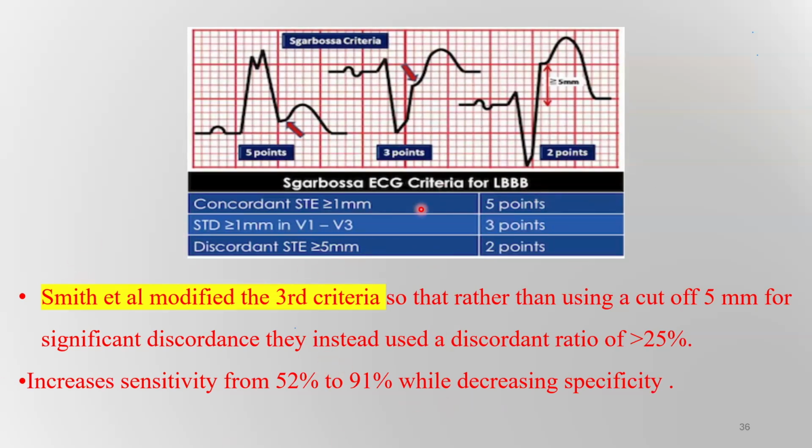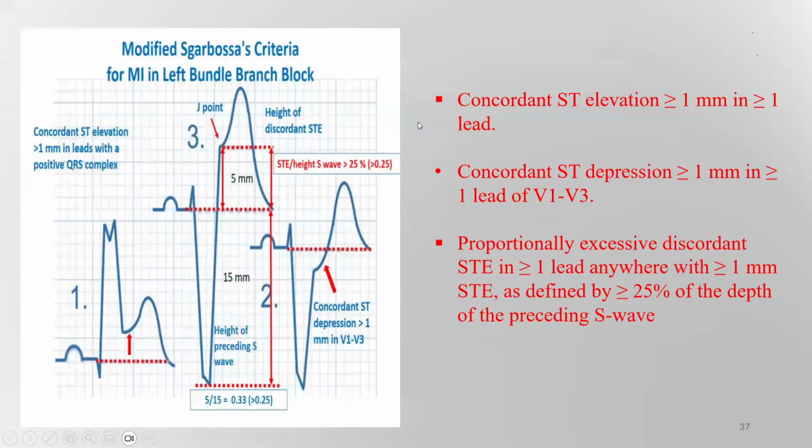That's why Smith modified these Sgarbossa criteria and gave us the modified Sgarbossa criteria. What is the change in the modified Sgarbossa criteria? The concordant changes are the same. If there is ST segment elevation of one or more millimeters in the same direction in a positive QRS, or in case of a negative QRS, there is ST segment deviation of 1 or more millimeters. And the change here is that the elevation in the discordant lead should be more than or equal to 25% of the S wave in the same QRS.